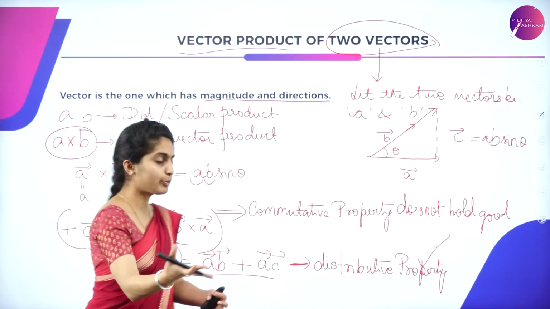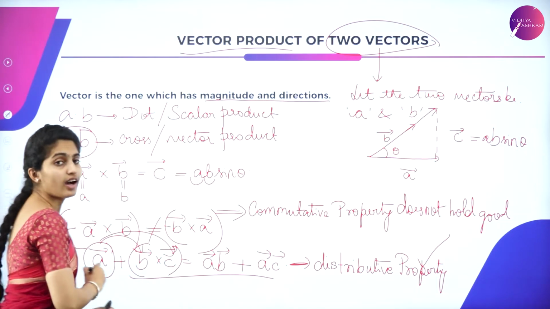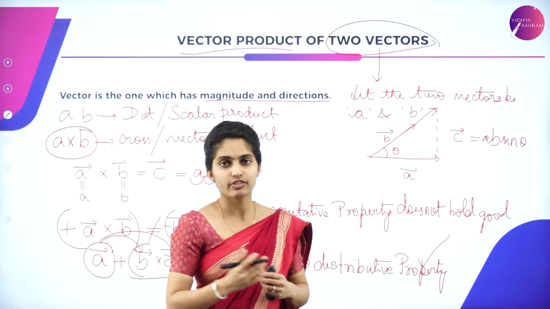Why is it called a distributive property? Because one term is getting distributed to the other two terms given over here.